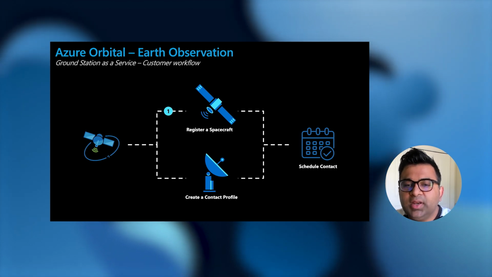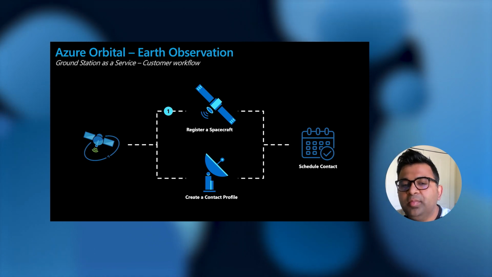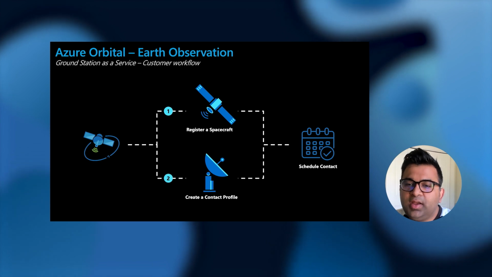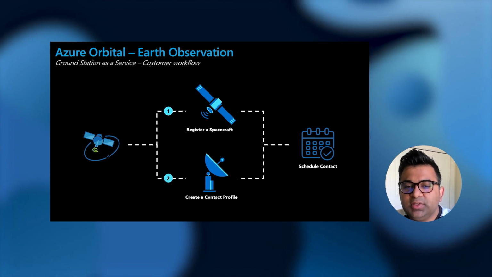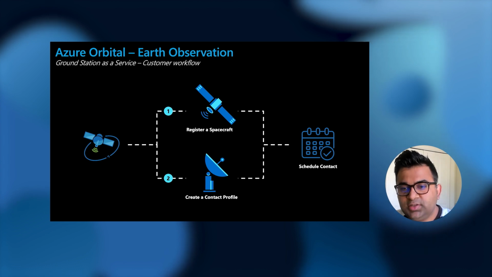Thereafter, you can create a contact profile which is then used by the platform to communicate with the satellite. Now, this contact profile contains configuration parameters like frequency bands to use, how much bandwidth is the signal, what is the polarization of the radio wave, and other similar information.